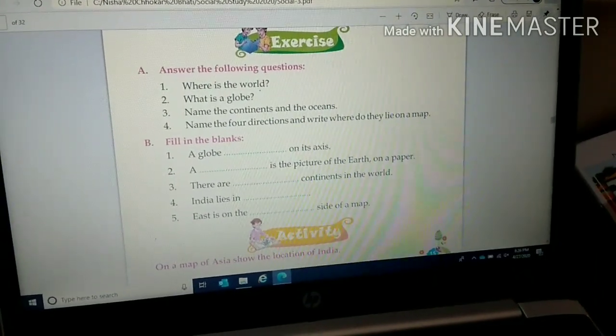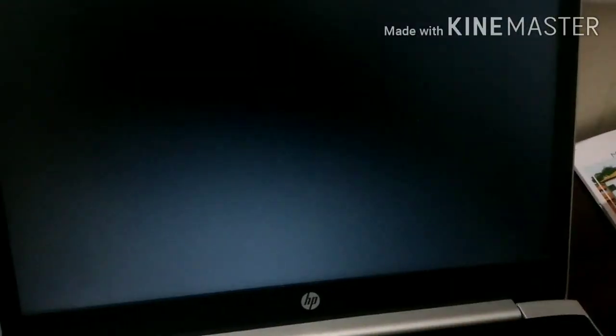Now what you have to do. Okay children, now in this chapter we read about globe, map, continents, oceans, atlas and directions. Now I hope all these points are clear to you. What is a globe? A globe is a small model of the earth. What is a map? A map is a picture of the earth on a paper.